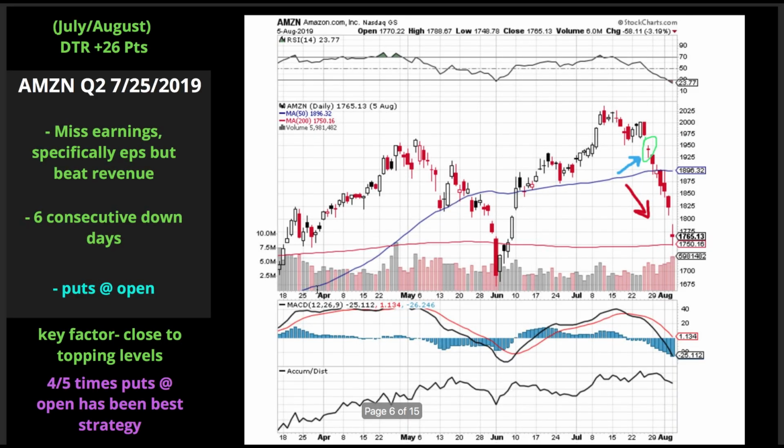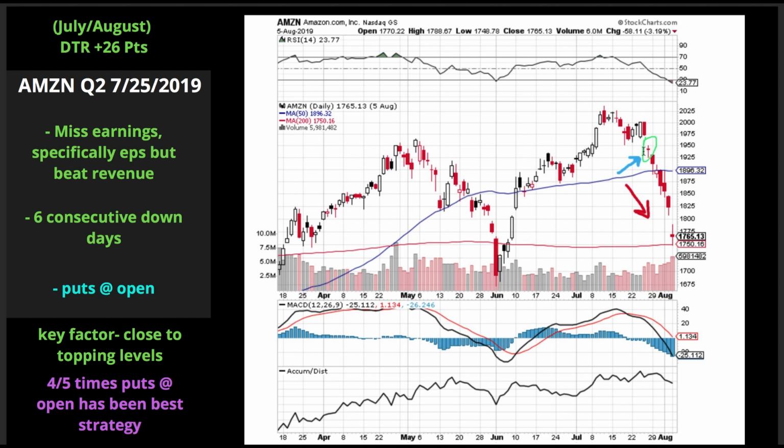Next scenario, July 25th in 2019. You can see they miss earnings, gap down, and they drop lower 6 consecutive days. What's a key point here? It is close to that top level, so let's keep that in mind. Once again, your best entry here is puts at the open. So what is that? 5 examples we've gone over so far. 4 out of 5 times, guys, puts at the open has been the best strategy for the most part, right?